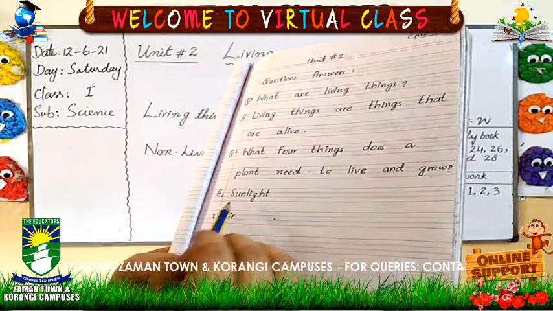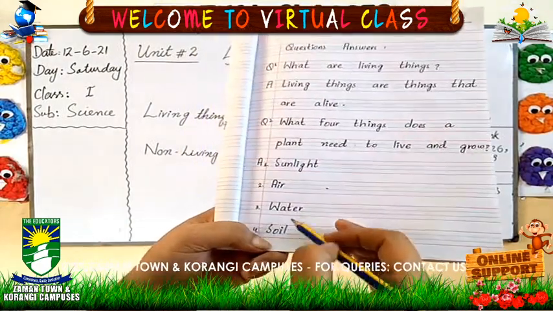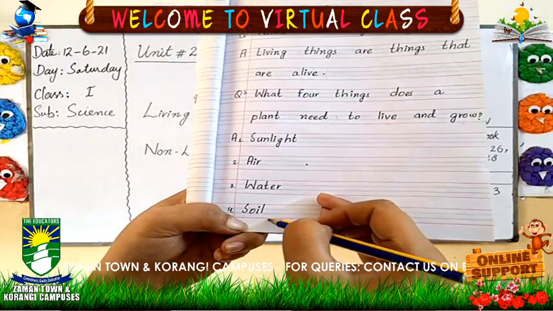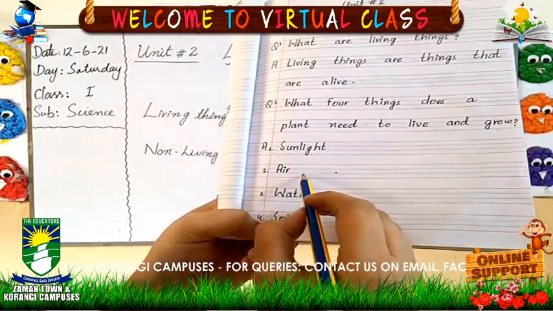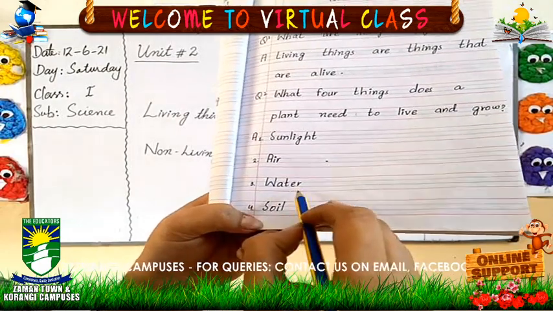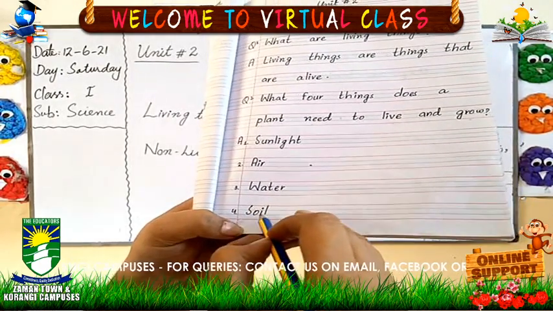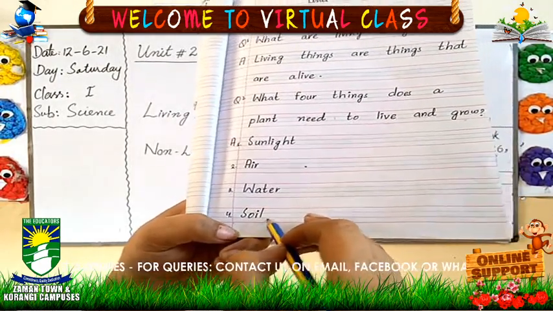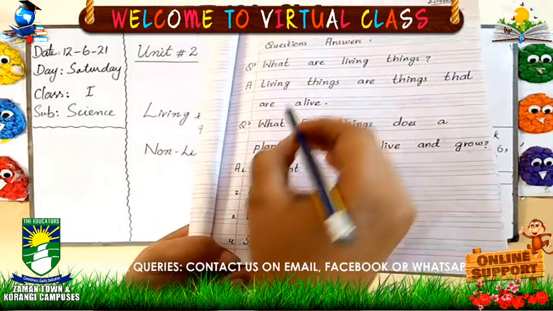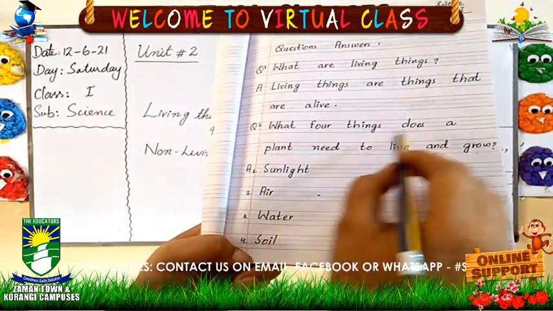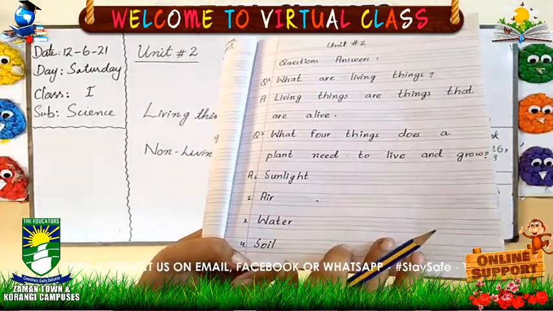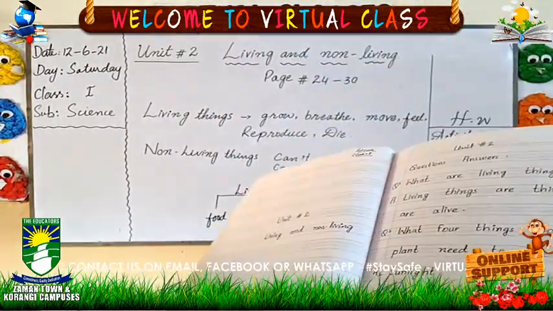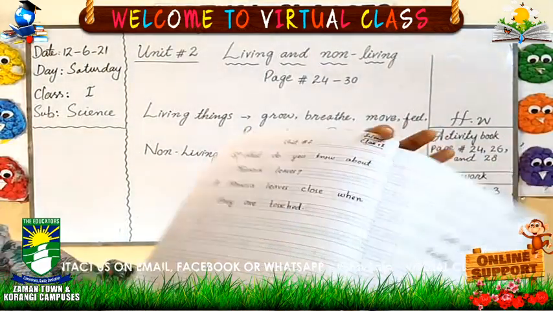Now what will you write as the answer? We have the answer here. You will write the answer just like this. Okay, the first one is sunlight. Second is air. Third one is water. And fourth you will write here soil. This is question number 1. And question number 2 you will also write here. And this is the answer of question number 2. Done? Now you have to maintain the next page for question number 3.